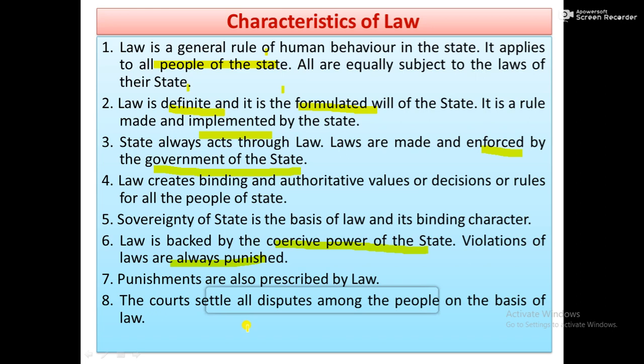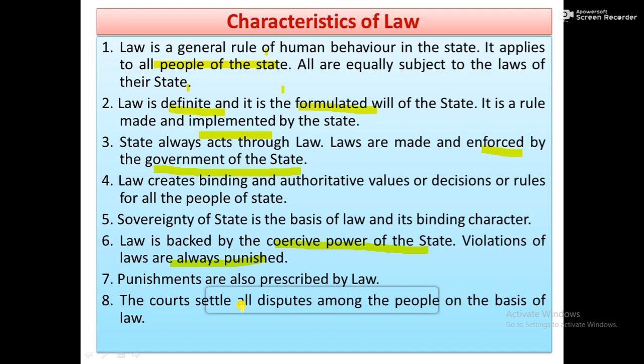The courts settle all disputes among the people on the basis of law. The Supreme Court, high court, district court, all courts settle all disputes, civil type of disputes, criminal type of disputes. All the cases are settled by the courts on the basis of law, with the help of law.